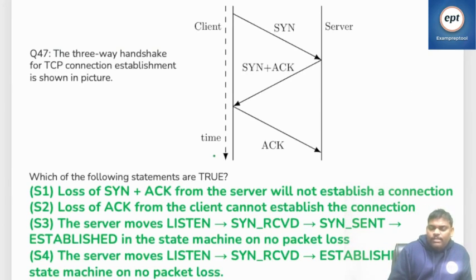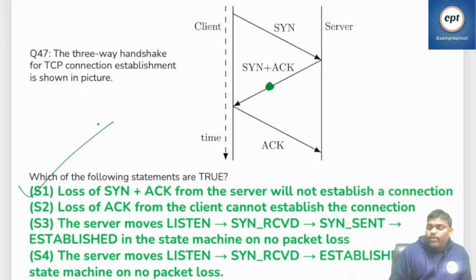Question number 47. One TCP state diagram is given. See S1: loss of SYN plus ACK from the server. If the SYN plus ACK from the server is lost, then the connection will not be established, of course. Without the server's approval, the client cannot establish a connection. I think it is true.